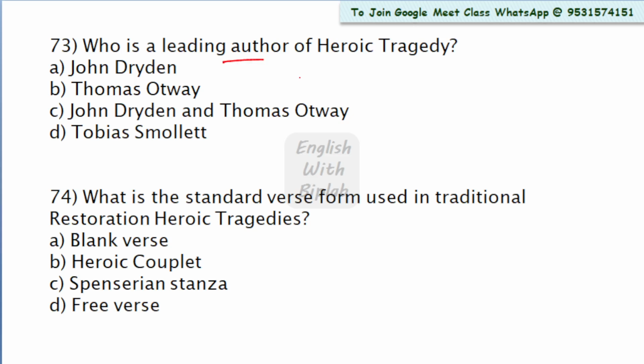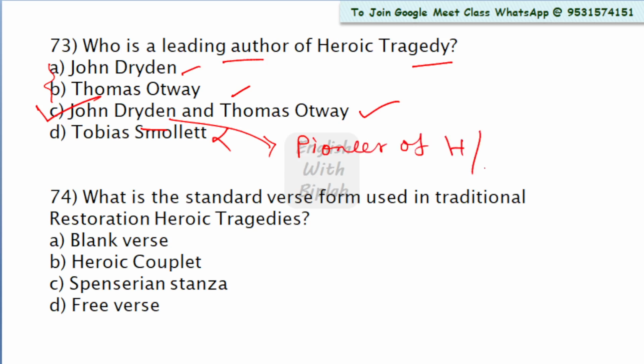Who is the leading author of heroic tragedy? Look at the options: John Dryden, Thomas Otway. Yes, both option A and B are correct. So we will take option C as the right answer. Tobias Smollett is not a contributor of heroic tragedies. So John Dryden and Thomas Otway is the right answer. And John Dryden was the pioneer of heroic tragedy. Now come to question number 74.